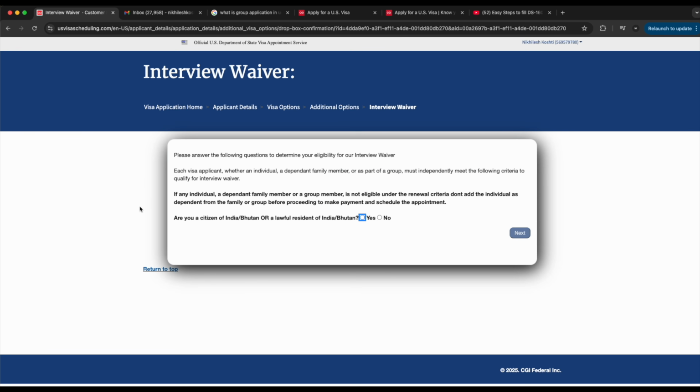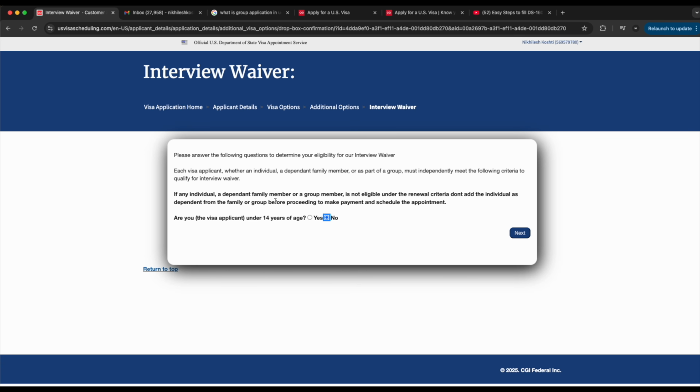Enter your DS160 number for the primary applicant. It will ask for this stuff. Please answer the following question to determine your eligibility for our interview waiver. Are you a citizen of India, Bhutan? So in our case, yes. It will ask another question, which is, are you under 14 years of age? So no. If any individual or dependent member is not eligible under the renewal criteria, don't add the individual as a dependent group before proceeding to make payment and schedule the appointment.